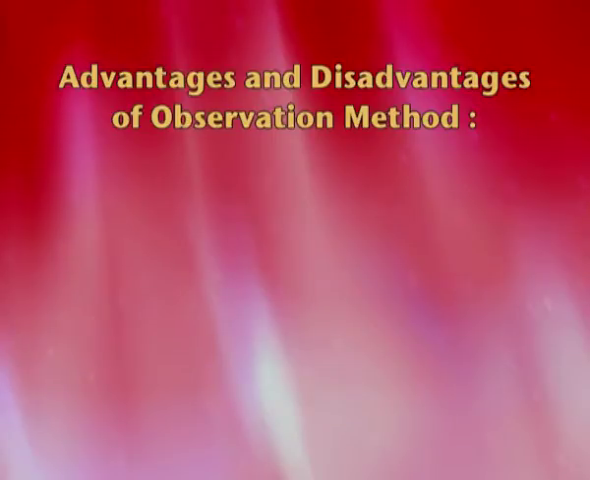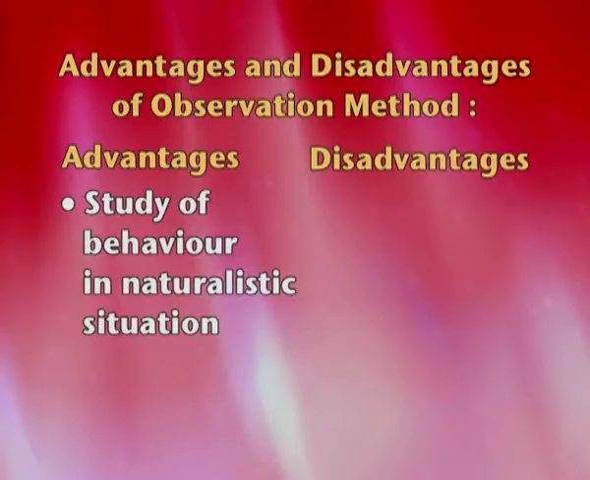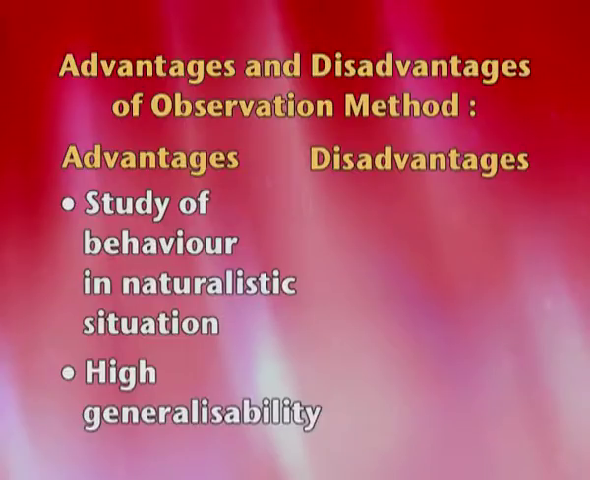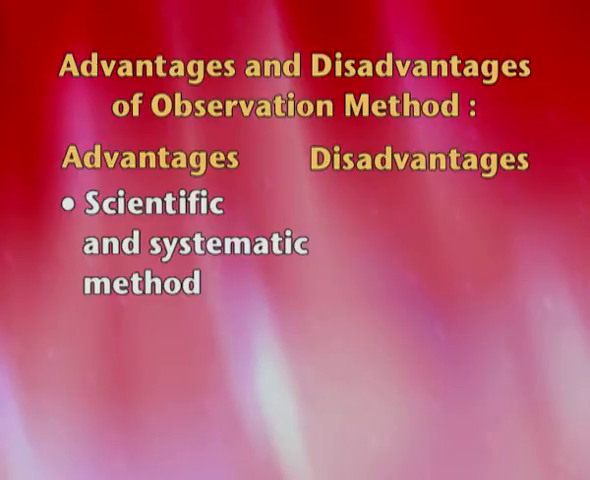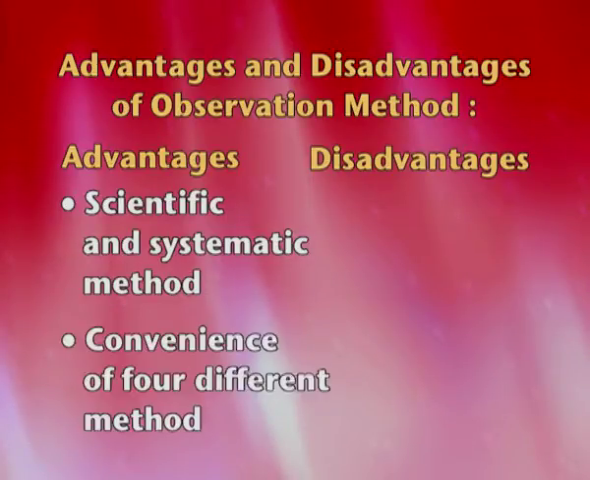We have the next one, which is advantages and the disadvantages of the observational method. Obviously, when we talk about observation, it's a very direct method. We are trying to study behavior in a natural setting. That's the most important advantage of observation method. And obviously, second point, it can be generalized to any setting that you want because we are doing a natural setup. Then we have it as a scientific method, and of course, it has the convenience of all the other methods also.